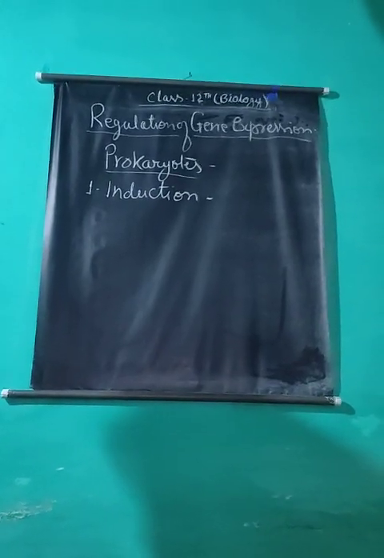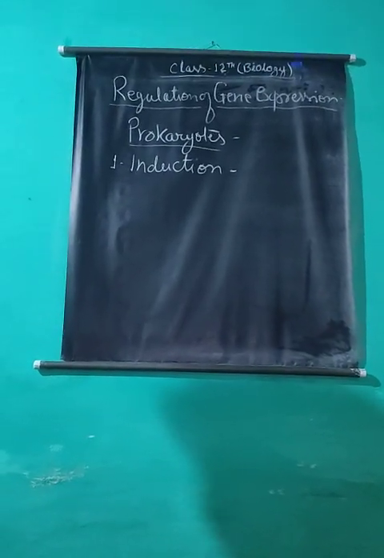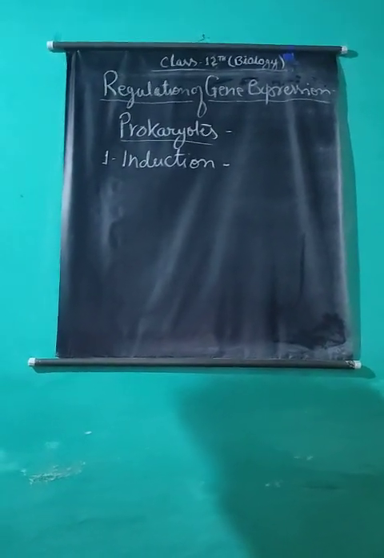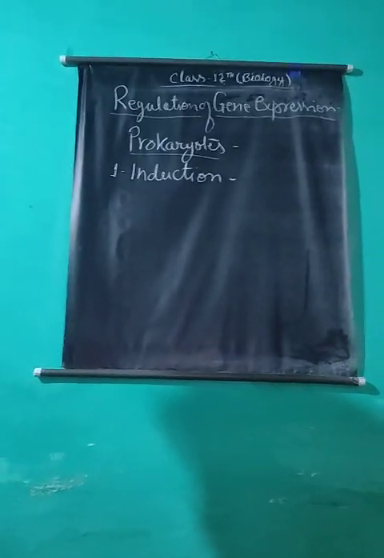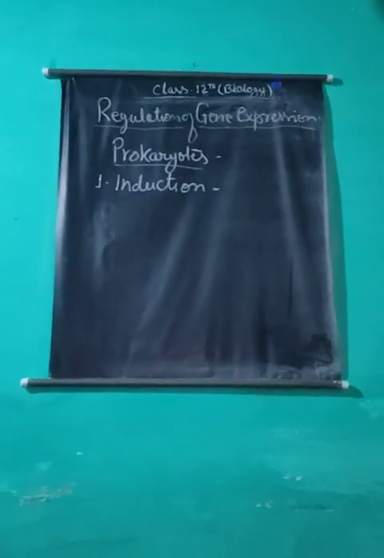If lactose sugar is not added to the medium, the amount of beta-galactosidase enzyme will be reduced, but as soon as lactose is added, the production of the enzyme is increased as much as 10,000 times. So here lactose sugar has acted as an inducer, activating the specific genes to synthesize the specific enzyme.